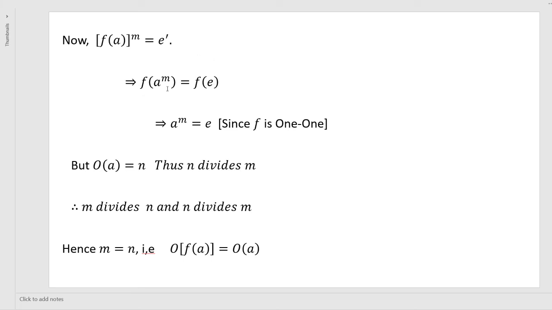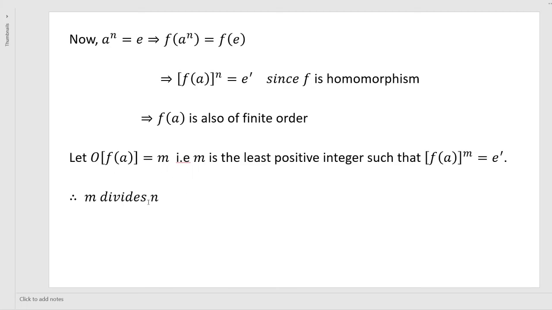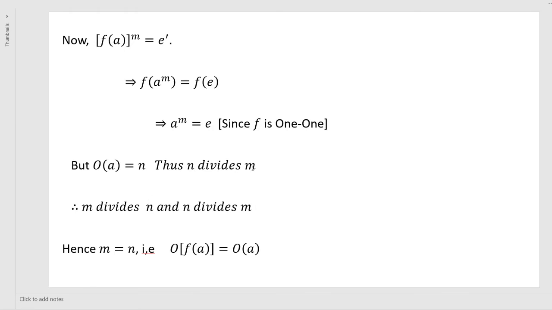So if f is an isomorphism, it means it's a homomorphism, and one-one and onto conditions are satisfied. Therefore f is one-one, a power m is equal to e. This shows that, look here, we have taken the order of an element as n, and n is the least positive integer. Thus n divides m, right? So lastly, we have m divides n. We got the result m divides n, and now n divides m. This is possible only when both are equal. That is, order of f of a is equal to order of a.